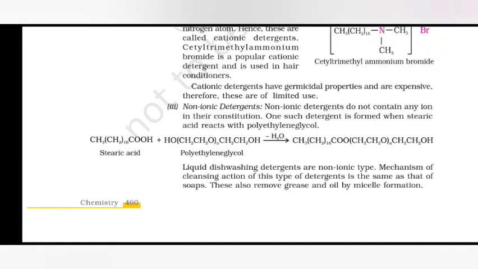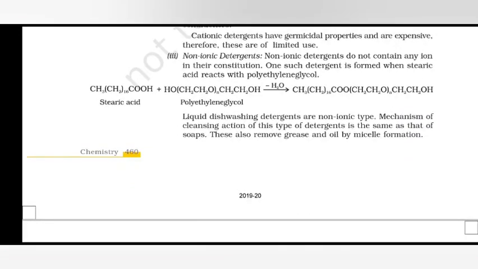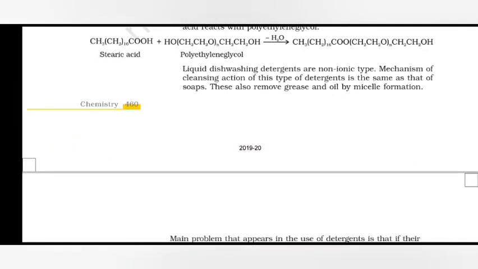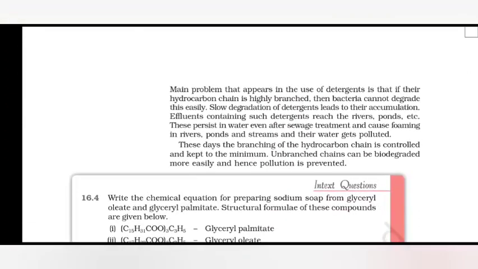Non-ionic detergents do not contain any ion in their constitution. One such detergent is formed when stearic acid reacts with polyethylene glycol. Liquid dishwashing detergents are of the non-ionic type. The mechanism of cleansing action of this type of detergents is the same as that of soaps. These also remove grease and oil by micelle formation.